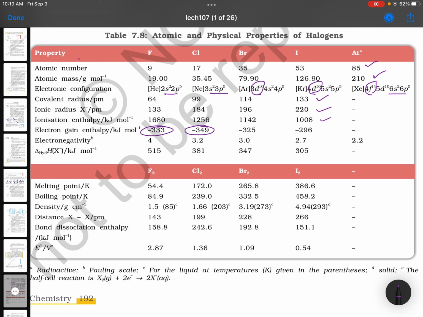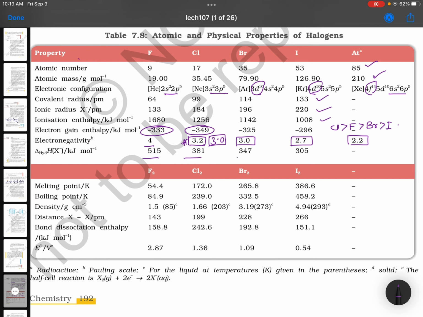And remaining, chlorine, fluorine, bromine, iodine, we have discussed many number of times. Electronegativity 4.0, 3.2. This is one interesting one. In first year books, it is given 3.0. Here it is given 3.0. I think that's a small mistake. Bromine 3.0, iodine, and astatine. So down the group decreases. This is a controversy point.